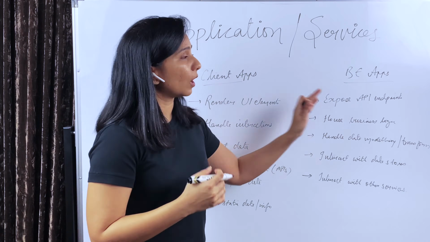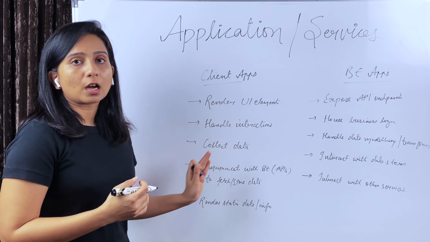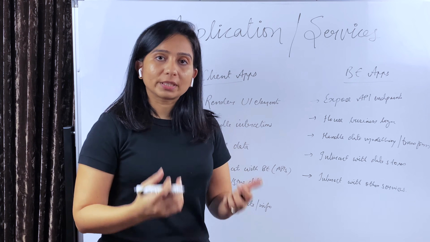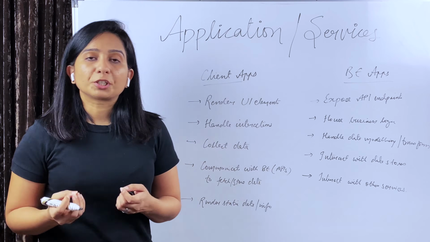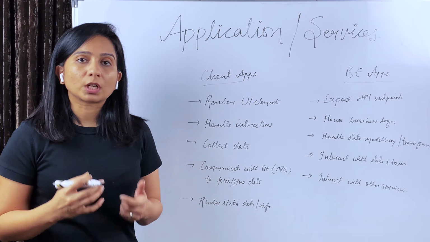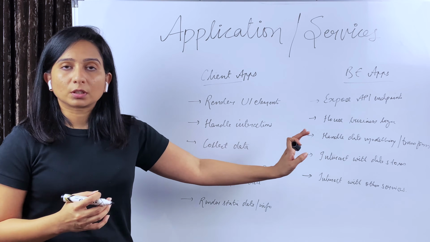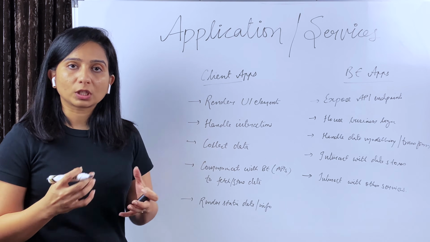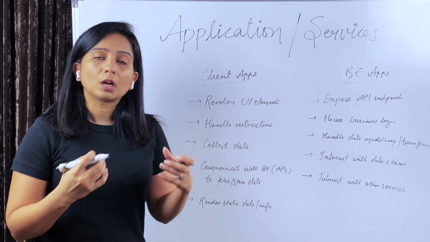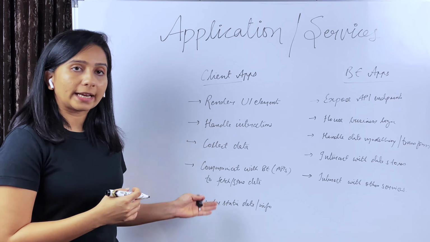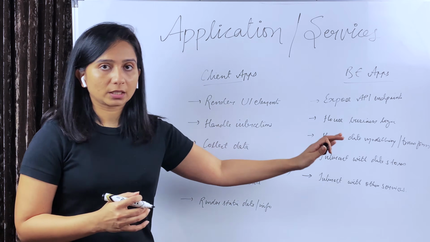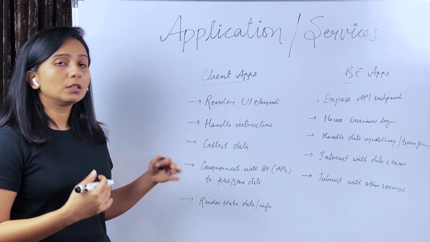On the other hand, backend apps are responsible to serve this data, or to serve the client apps and other apps, through exposing API endpoints and housing the business logic that implements certain features. And obviously, backend apps have to handle the data modeling and the data transformation. Whatever data is coming from the client or from some other service, it has to model that and save it in the DB while interacting with different data stores and caches. Backend apps also interact with other services other than the client services. So all that logic and all these responsibilities are written and implemented in the backend apps. All these responsibilities are written in the client side apps.